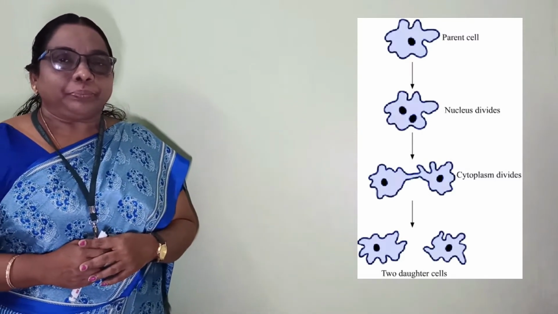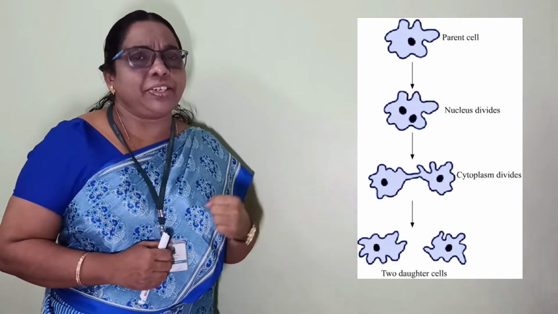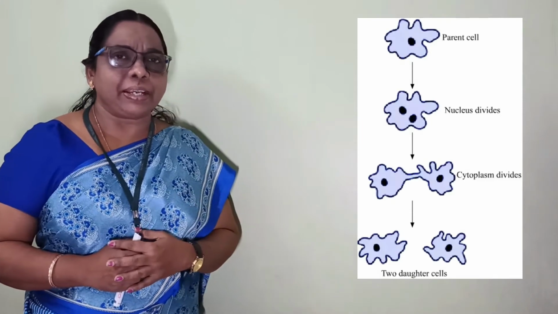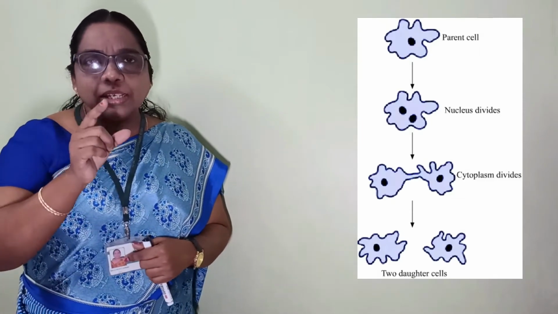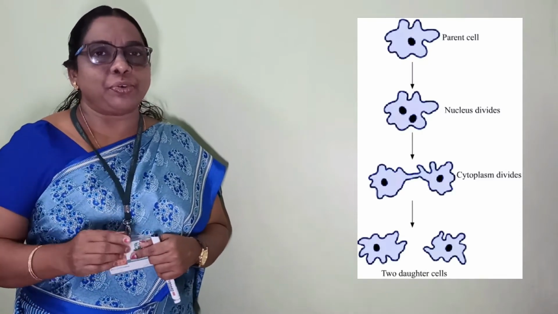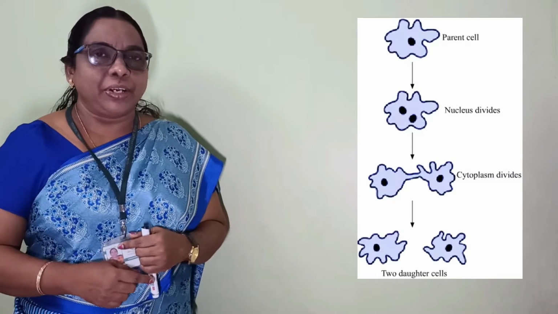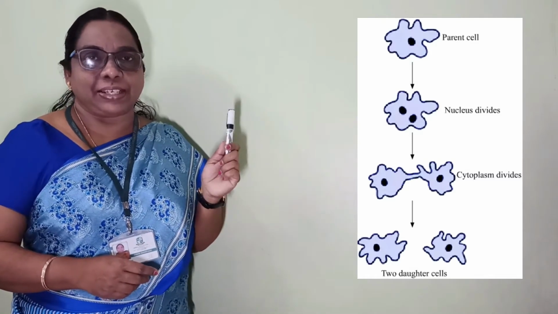Okay, look, bi means two, fission means division. Where are the divisions taking place? The divisions are taking place here in the nucleus. The nucleus splits into two. Okay, how does the nucleus split into two? By enlargement of the nucleus. Okay, if you look here, we can see that the nucleus is enlarging.